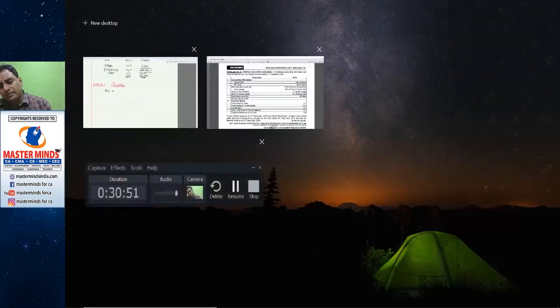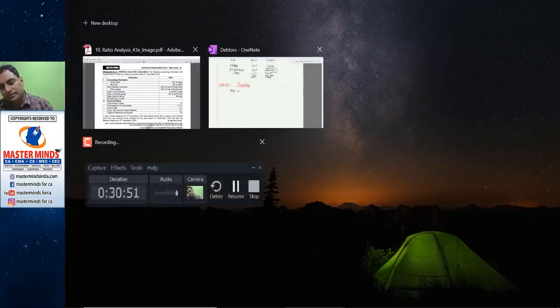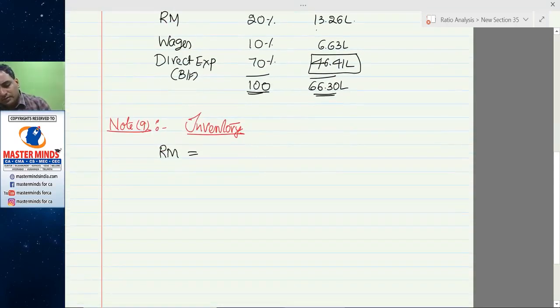Raw material: 20% of stock of raw material is equal to 3 months usage. See, you are consuming 13,26,000 worth of material for production. So 13,26,000 is the requirement for 12 months. Then if you want to hold stock equivalent to 3 months consumption, that is 13.26 divided by 4, 3.315 lakhs.